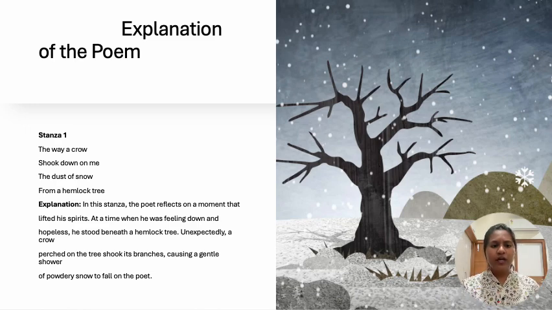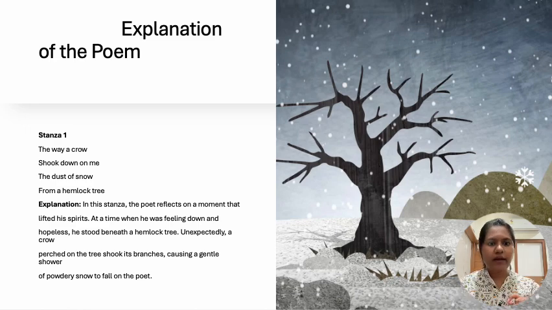The first stanza: the way a crow shook down on me the dust of snow from a hemlock tree. The explanation of this: in this stanza, the poet reflects on a moment that lifted his spirits. At a time when he was feeling down and low and very much hopeless, he stood beneath a hemlock tree. Unexpectedly, a crow perched on the tree shook its branches, causing a gentle shower of powdery snow to fall on the poet, which enlightened his mood. This is the explanation of the first stanza.